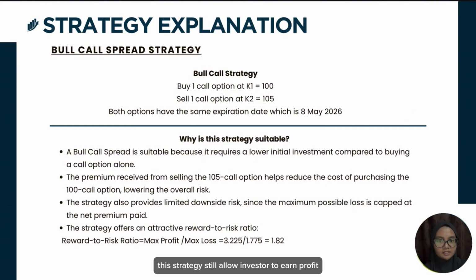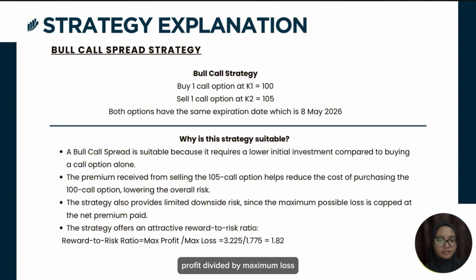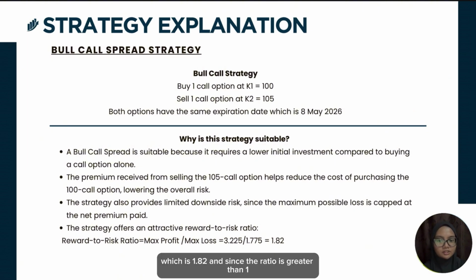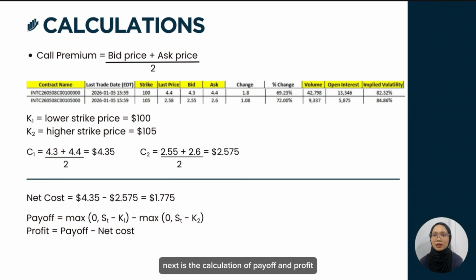At the same time, the strategy still allows investors to earn profit if the stock price increases moderately before the expiration. And in our case, the reward to risk ratio is calculated as the maximum profit divided by maximum loss, which is 1.82, and since the ratio is greater than 1, the strategy provided a relatively attractive return compared to the risk taken. Next is the calculation of payoff and profit for this bull call strategy.